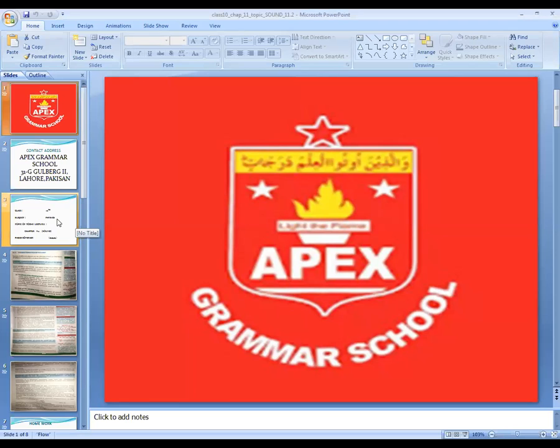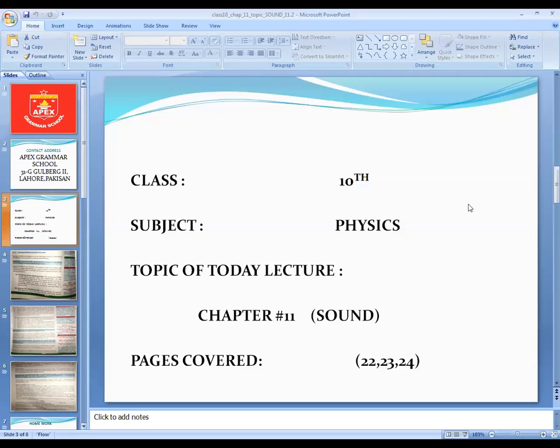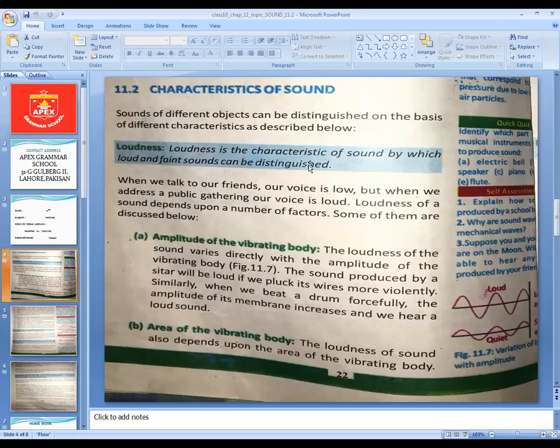Today's topic is class 10 subject physics. Topic of today's lecture: we are doing chapter number 11, Sound. Pages that we will cover today are 22, 23 and 24. The topic is characteristics of sounds. Sounds of different objects can be distinguished on the basis of different characteristics as below.